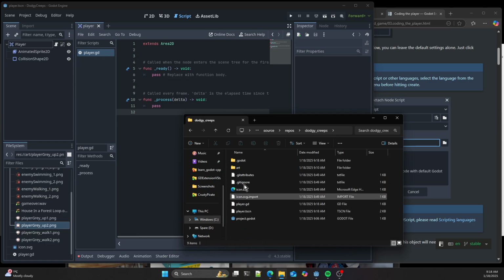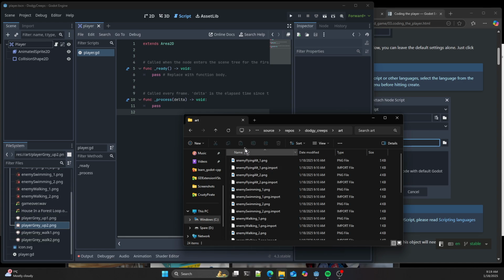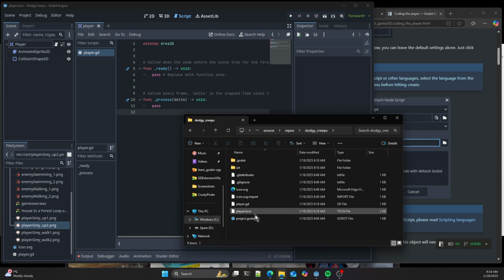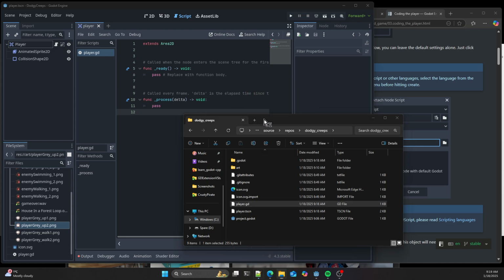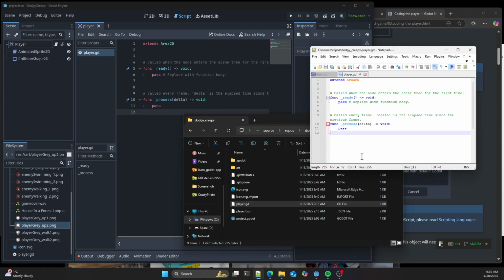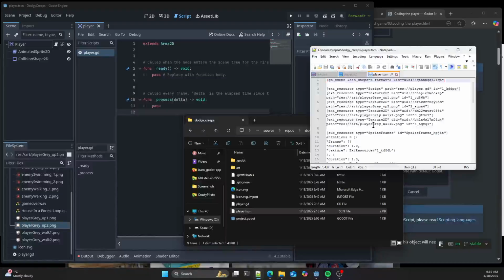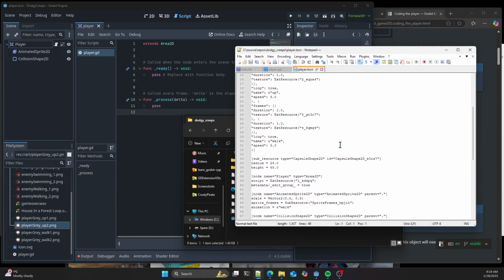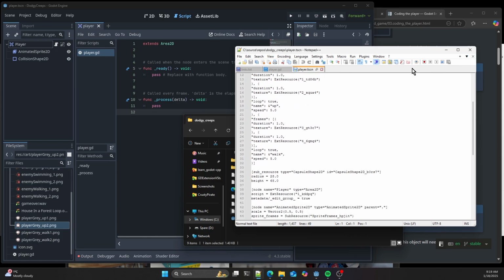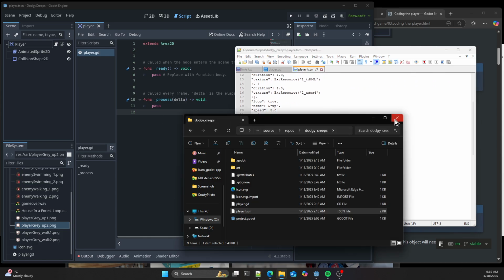Okay, right, so now there's that art directory that I've copied earlier, so there's all our images. And then we have the scene, which we created in the video that crashed previously. And then that's the Godot script. And these are just text files, so you can open them in anything, for example Notepad++, or just standard Notepad. And there's the scene, for example. These are just text files, which is one of the reasons I prefer this game engine over Unreal Engine, to be honest. Anyway, so that's how that looks.